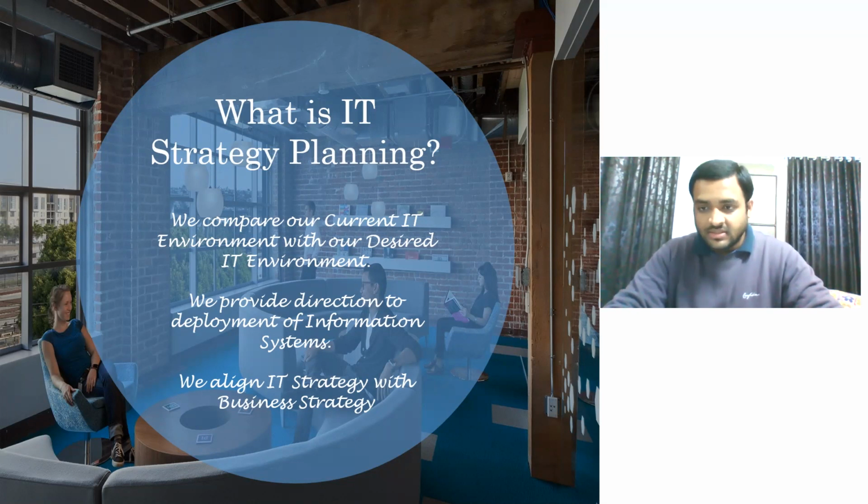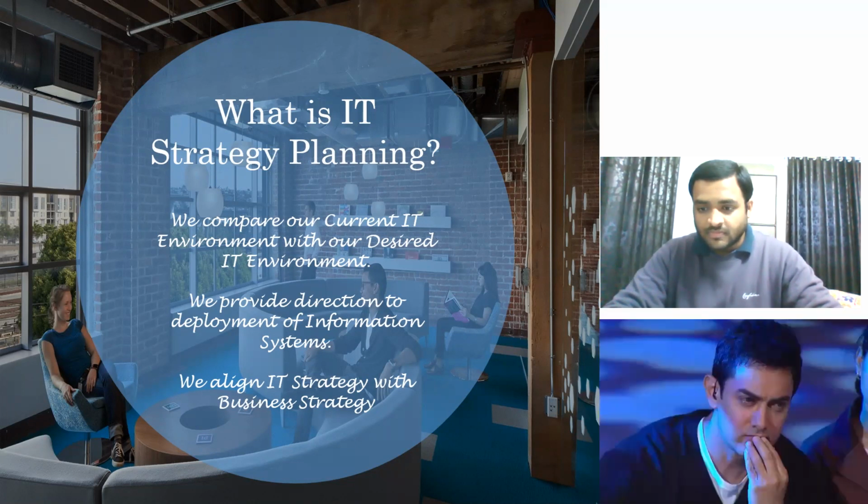After this, yes, you must be knowing this person. He is Amir Khan. You can see that he is thinking about planning. Okay, he is thinking about IT strategy planning. He will keep on thinking about IT strategy plan, how to align the strategies and how to achieve our future requirements of information systems. Okay, just remember this photo so that you can link it with the concept that we will discuss later.